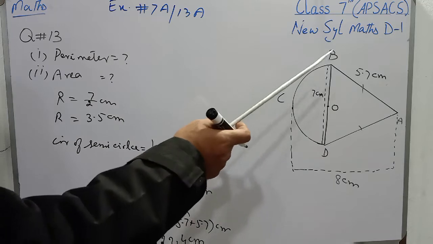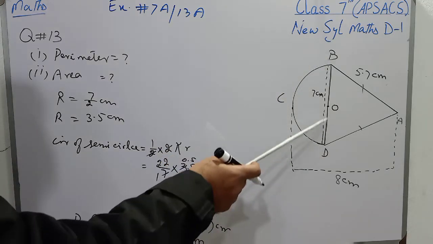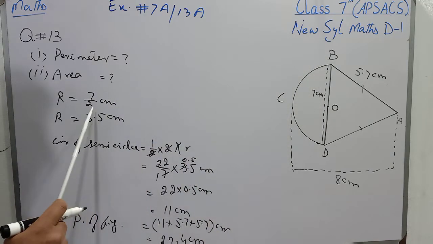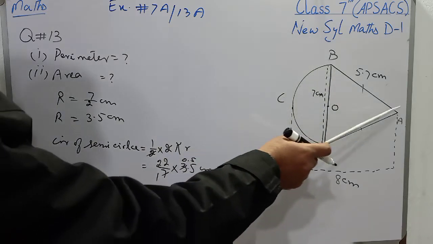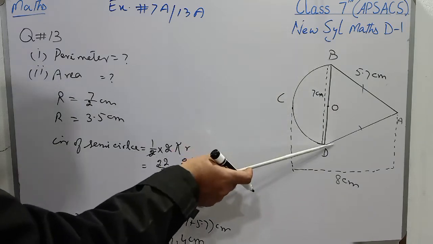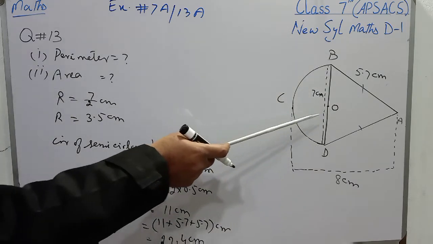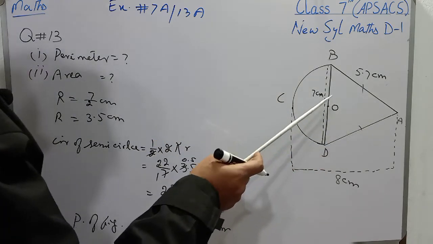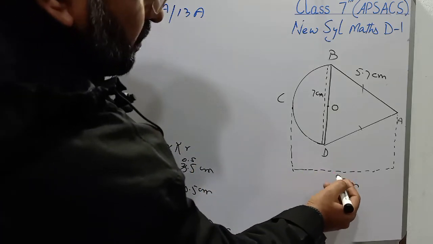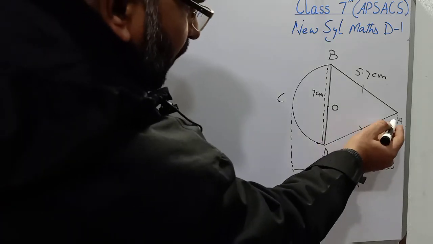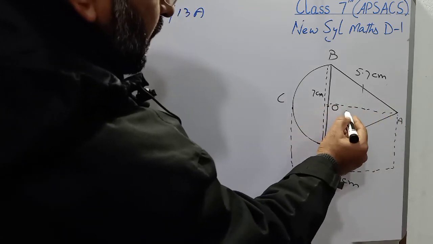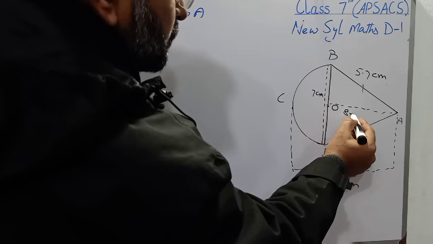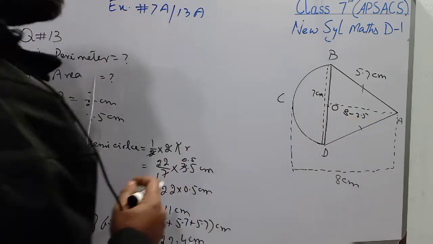For this purpose, first we will find the area of the semicircle whose radius is 3.5, and then we will find the area of triangle BAD whose base will be 7 and whose perpendicular will be, students, 8 minus, if I find the length from A to O, it will become 8 minus 3.5.